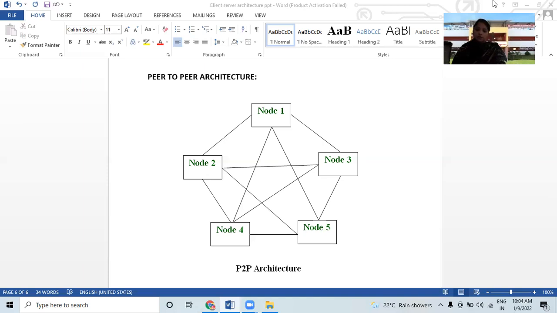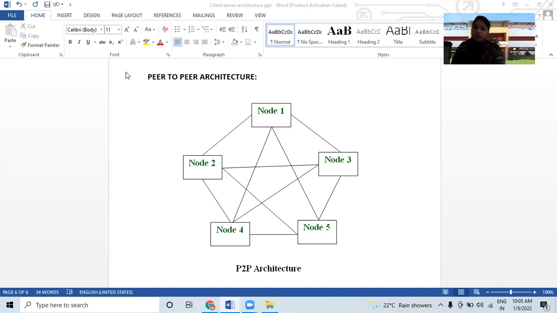In P2P computing architecture, the nodes equally participate in data sharing. You can see here the nodes which are used to share the data. All the tasks are equally divided between all nodes, so whatever task is given is equally divided to all the nodes, and they are able to share particular information. So all tasks are equally divided between all the nodes.